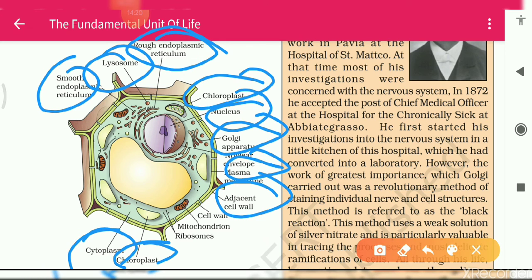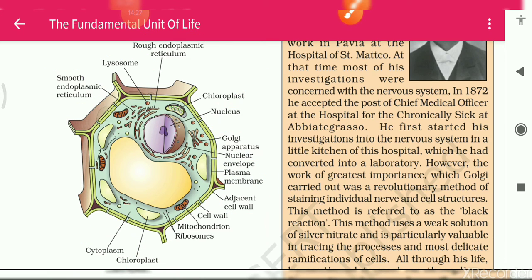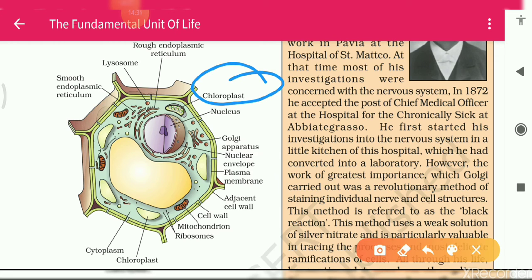These are all the organelles. In the animal cell, which one haven't you seen? Chloroplast is absent in the animal cell, and chloroplast is given here. Others are all present.